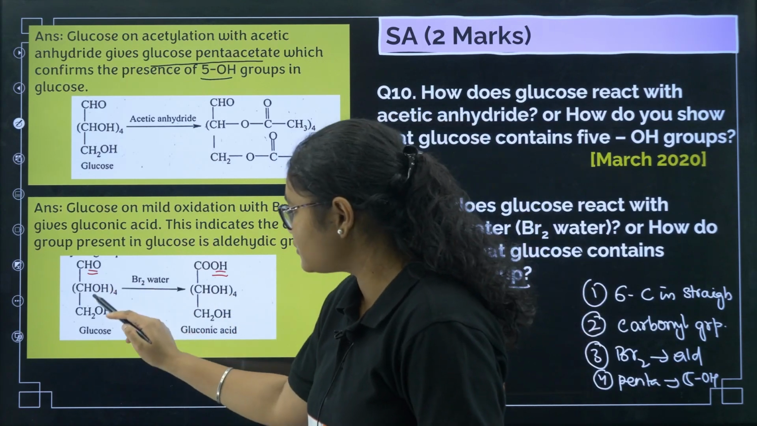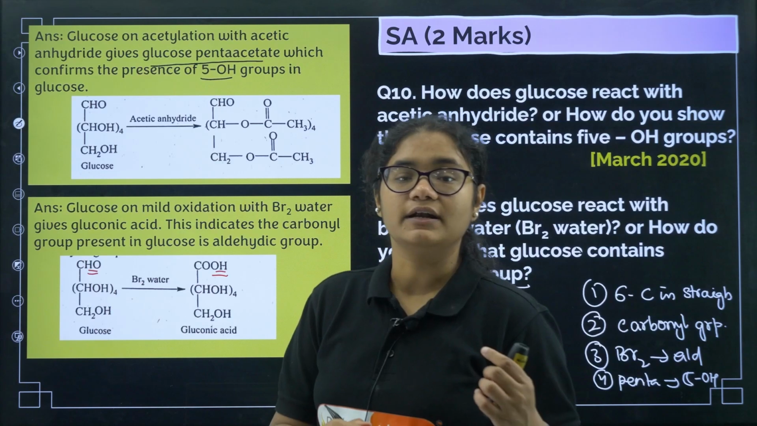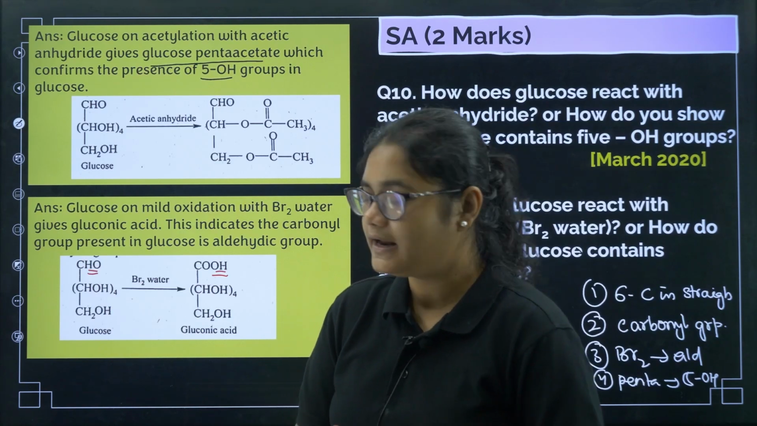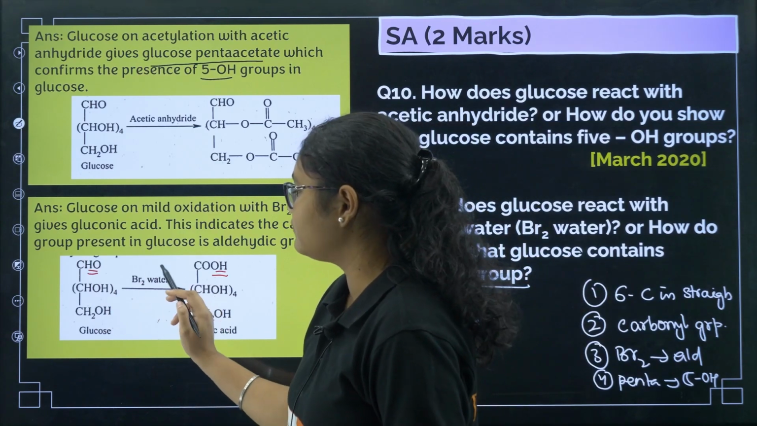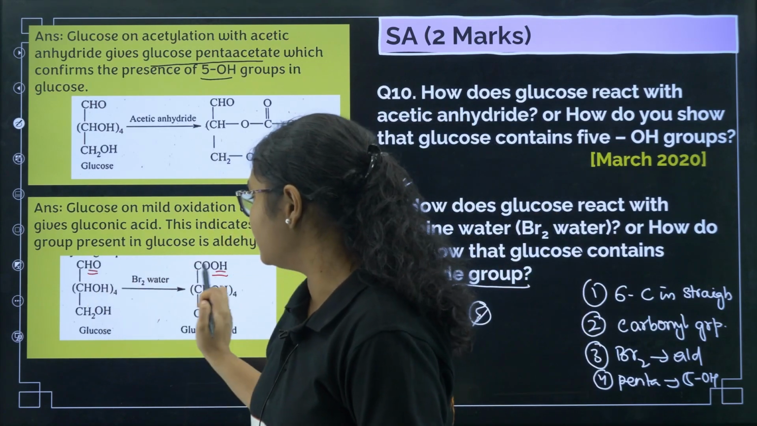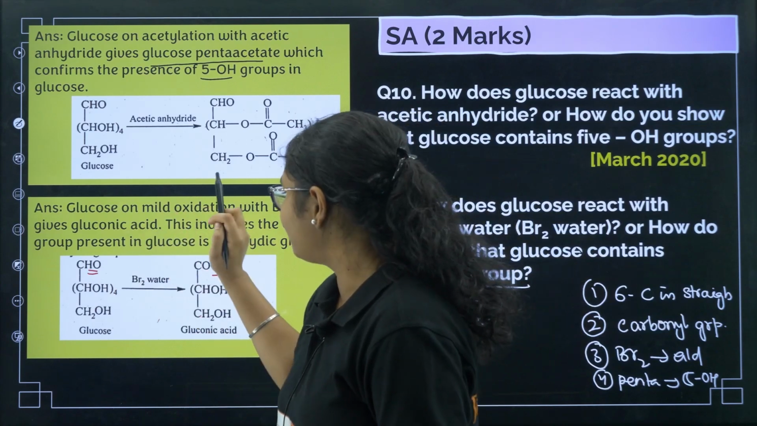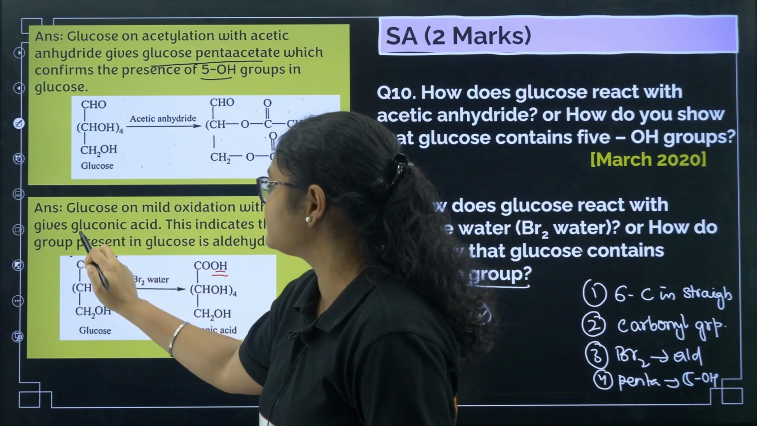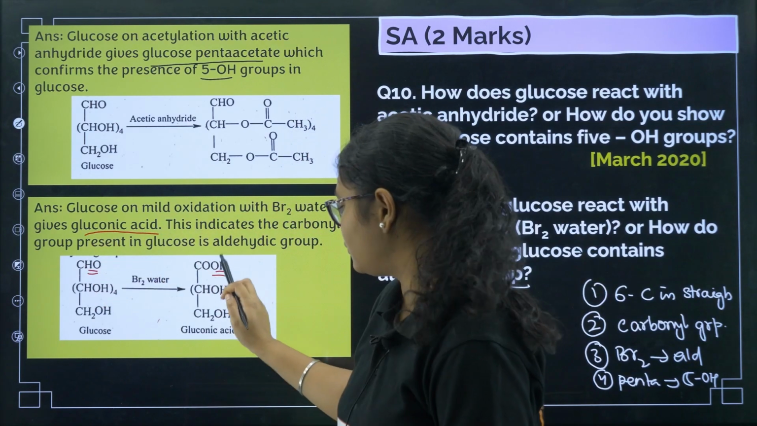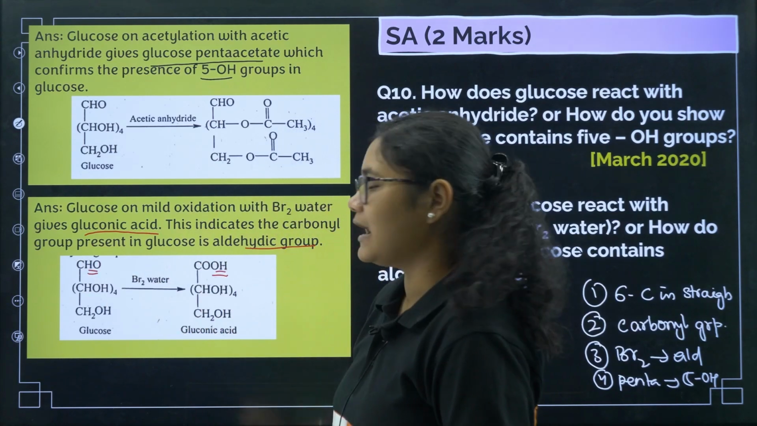Okay, now why do all these other groups not get converted? Because these will get converted only with a strong oxidizing agent, right? These are all mild oxidizing agents which can only convert aldehyde to acids. If this would have been a ketone, then we would not have gotten acid here, right? So glucose on mild oxidation with bromine water gives gluconic acid. Okay, this is your gluconic acid. This indicates the carbonyl group present in glucose is an aldehyde group.